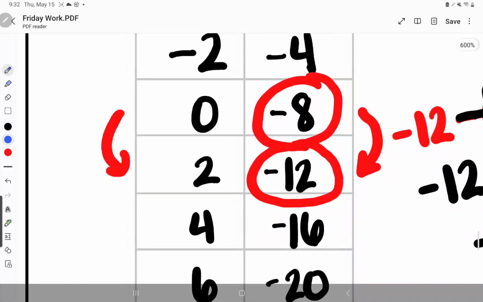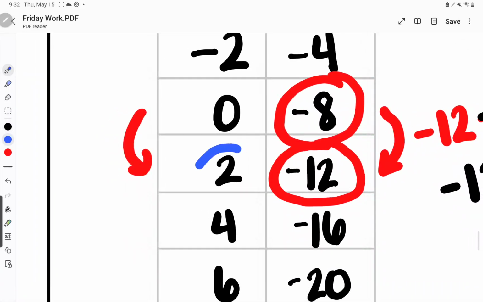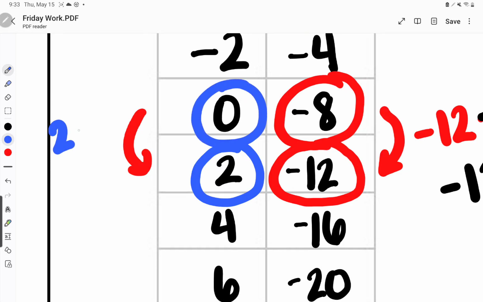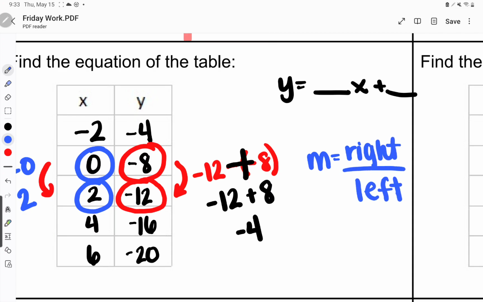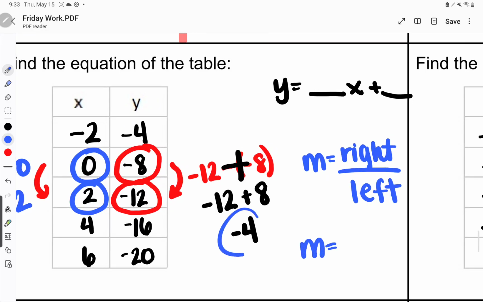On the left side, what do I subtract? I subtract my bottom number, which is 2, minus my top number, which is 0. So I have 2 minus 0, which just gives me 2. All right, M is what side over what side? Right over left. Well, what's on my right side? -4. What's on my left side? 2. So I have -4 divided by 2. A negative divided by a positive is a negative. And then 4 divided by 2 is 2.